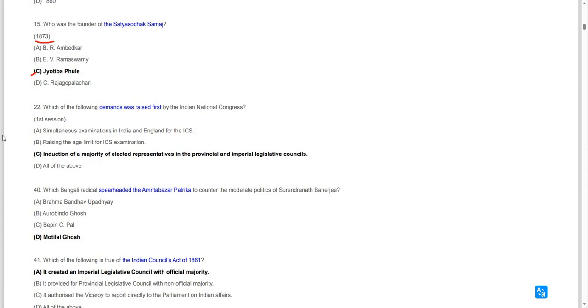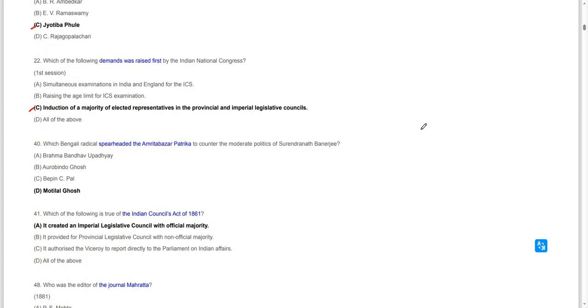Moving on to the next question: which of the following demands was raised by the Indian National Congress at its first session? The demand was induction of a majority of elected representatives in the provincial and the imperial legislative councils. That was the demand of the first session of the Indian National Congress.